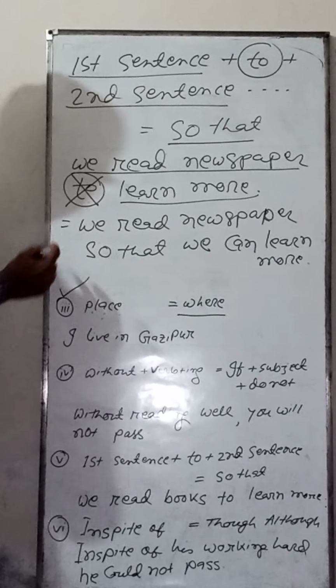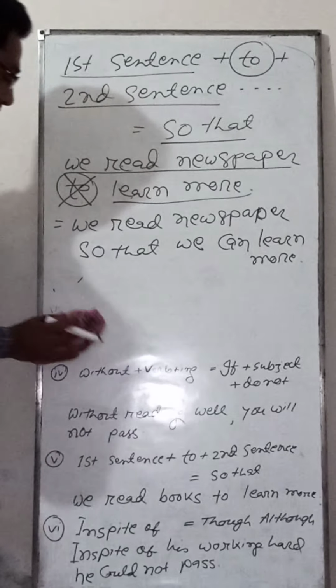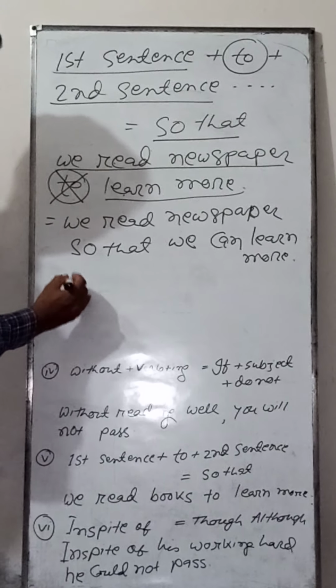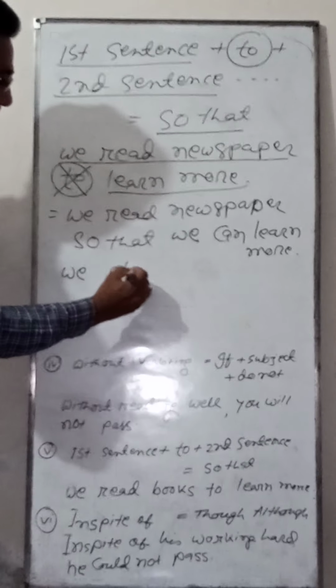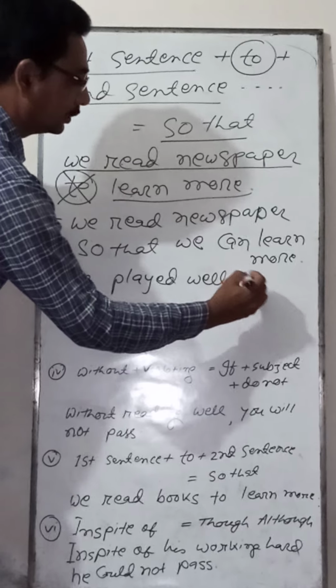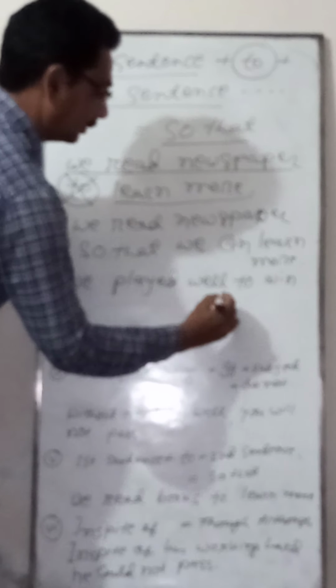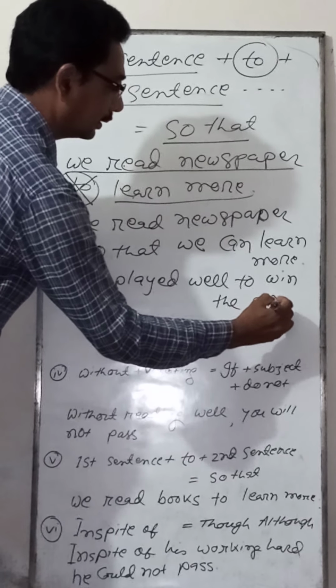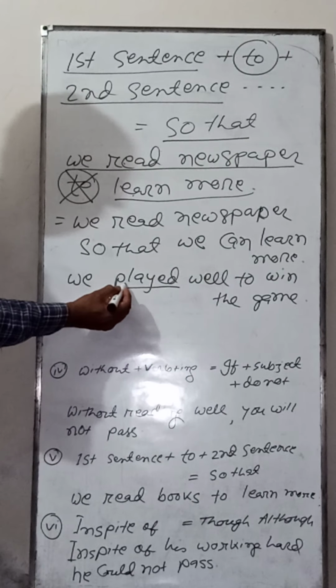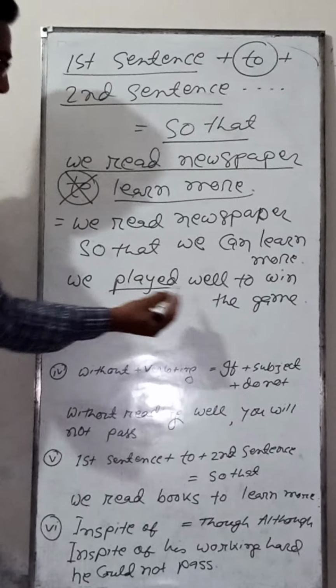And if you find past tense, for an example, we played well to win the game. You see, here is past tense, so you have to write could.